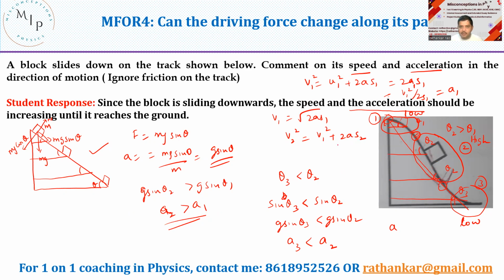See, this is the region s2. So therefore, v1 square is the velocity here, initial velocity. And thus, this is the velocity here. I can substitute if you want. I can substitute this and get the answer. That's not my interest over here. So the velocity here is much larger than v1 here.